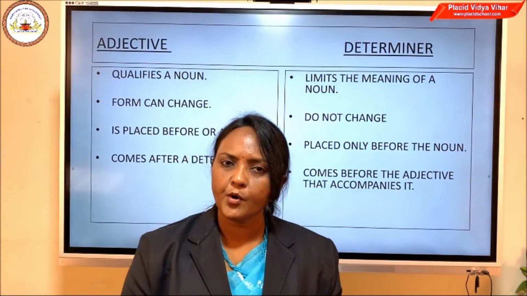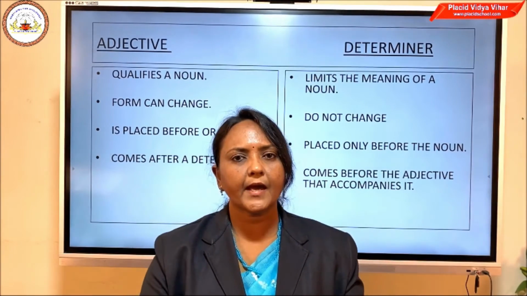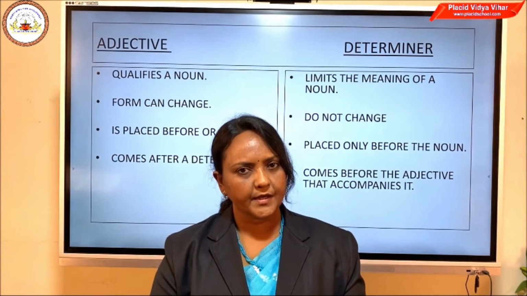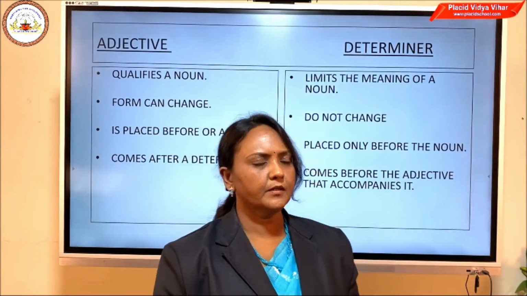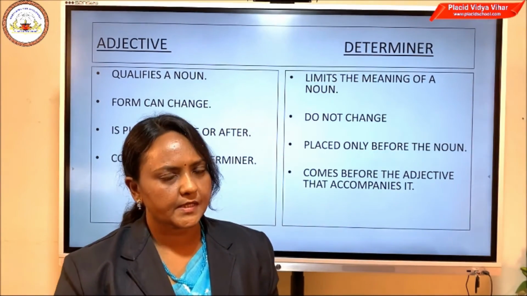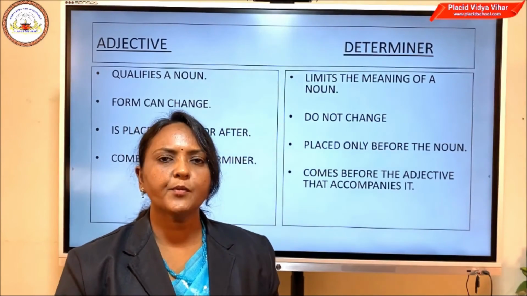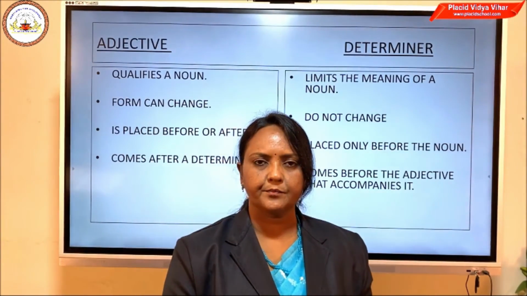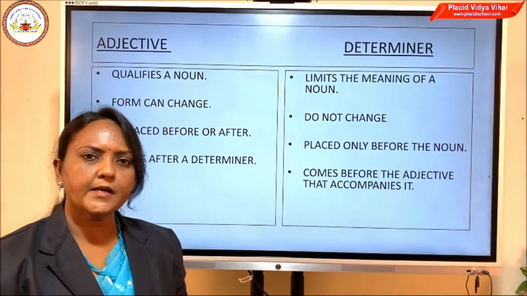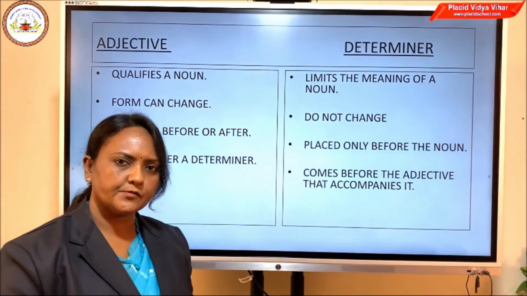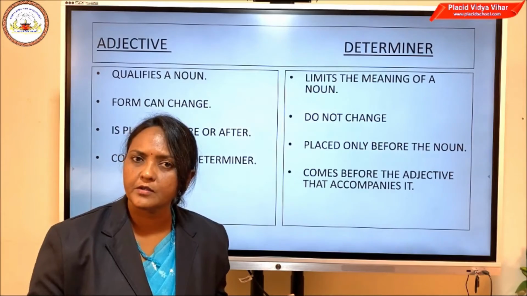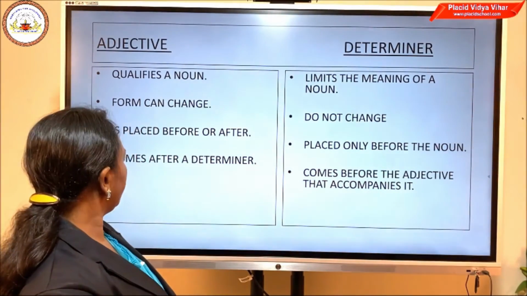An adjective modifies a noun by giving extra details about the noun, whereas a determiner limits the meaning of a noun. What is the second point? The second point we learned is that adjectives can change their form, and determiners do not change their form.